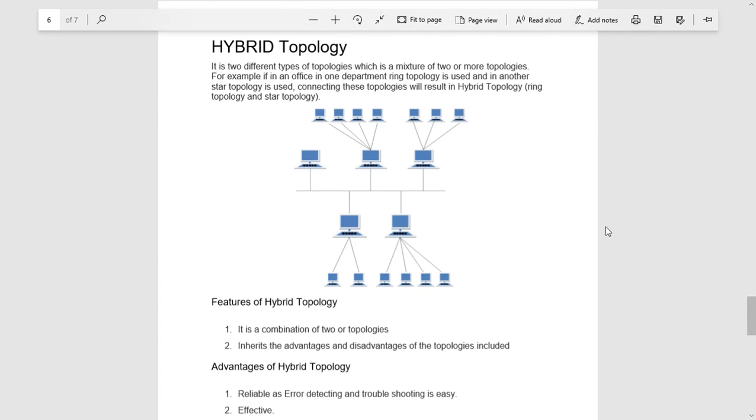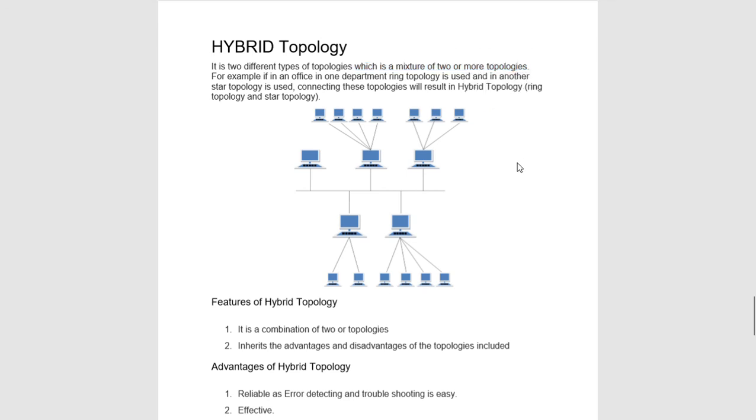Hybrid is a mix of more than one topology. Like we can see in the diagram, we are having a bus topology in the starting, and then to a particular system of the bus topology, we can have a star topology, we can have a ring topology or something like that. It is a mixture of two or more topologies. Okay, for example, in an office, in one department we can have ring, another department we can have bus or star, and we will connect all these systems together. Obviously it will become a hybrid topology, and it is normally being used.